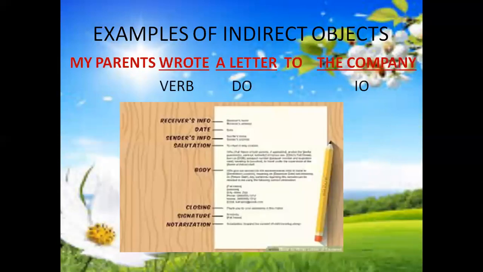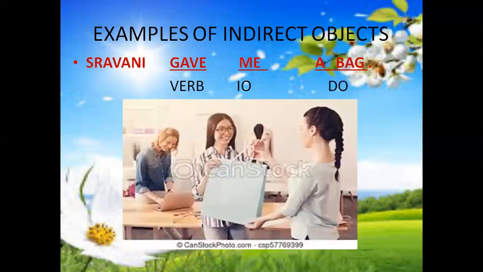My parents wrote a letter to the company. So wrote is the verb, a letter the direct object, and the company will be the indirect object. Shravani gave me a bag. Gave is the verb. To whom did she give? To me. Indirect object. And what did she give? A bag. So bag will be the direct object.